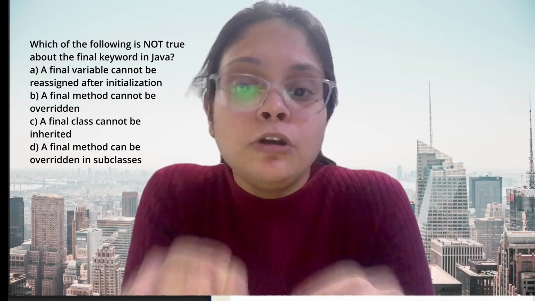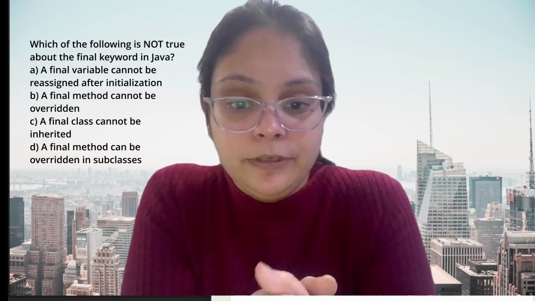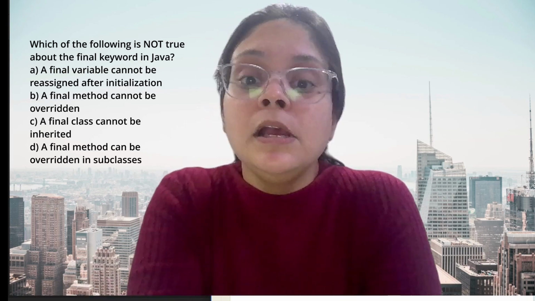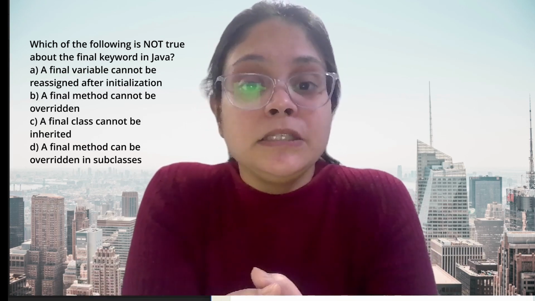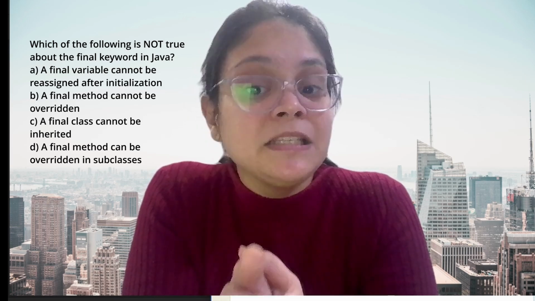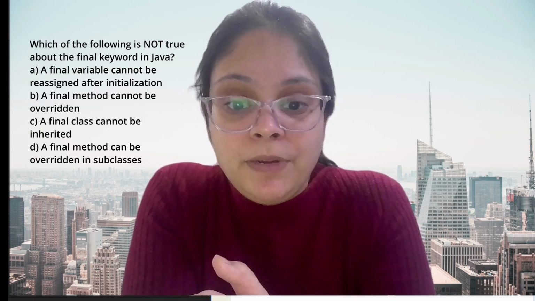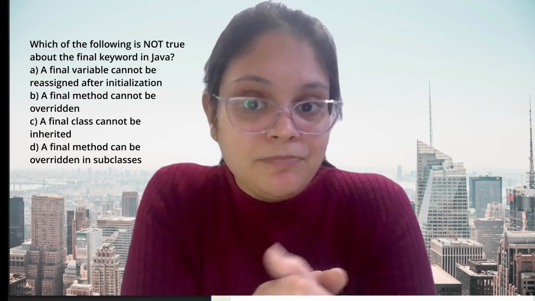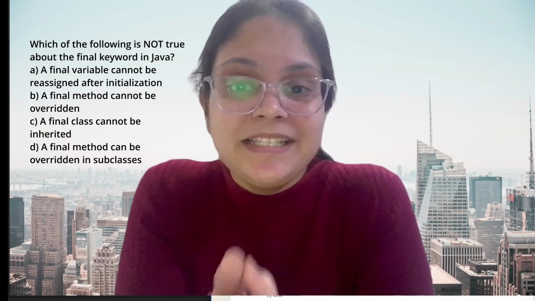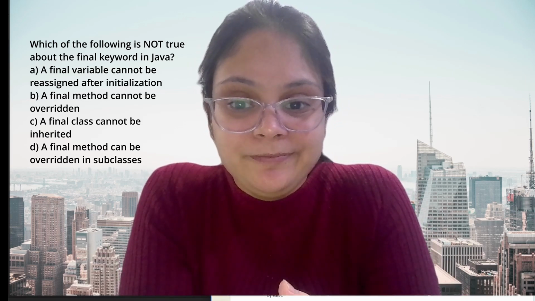Okay, so let's go with the next question. Which of the following is not true about the final keyword? A, a final variable cannot be reassigned after the initialization. B, a final method cannot be overridden. C, a final class cannot be inherited. And D, a final method can be overridden in the subclasses. So guys, tell me what will be the output of this?